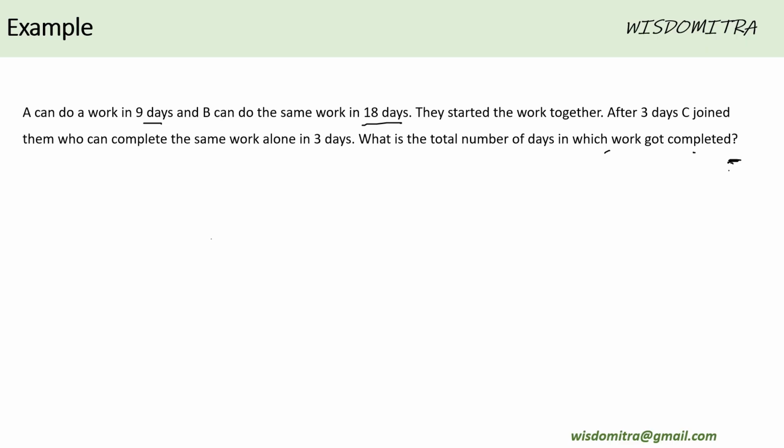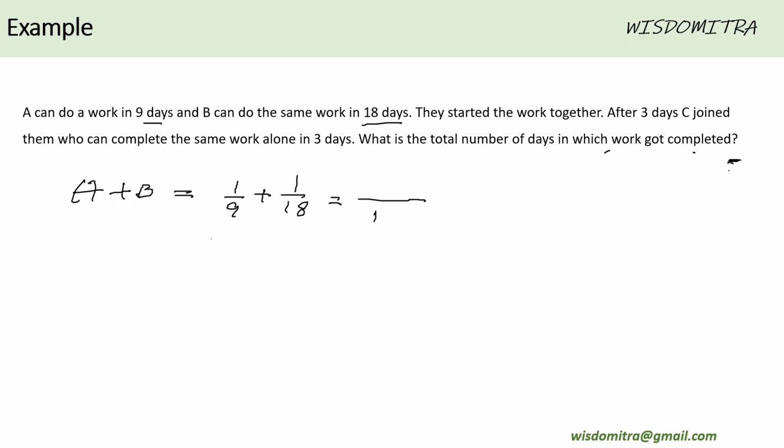So first let us see A plus B, because that's the initial way in which the work was being done. So the efficiency of A is 1 by ninth, that is they finish 1 by ninth amount of work every day, because that person is finishing the work in 9 days. The second person's efficiency is 1 by 18, obviously because he or she is going to complete the work in 18 days. So every day that person is completing 1 by 18th of the work. Both are working together.